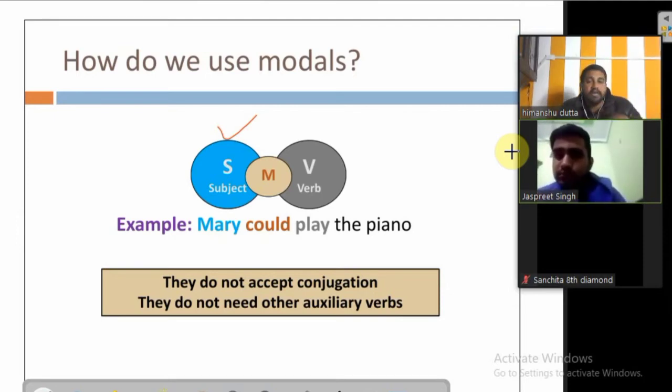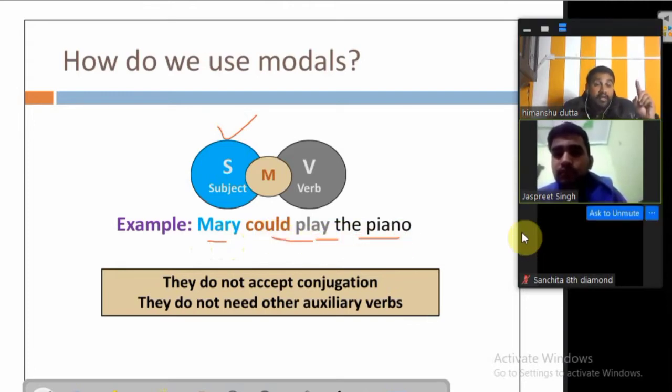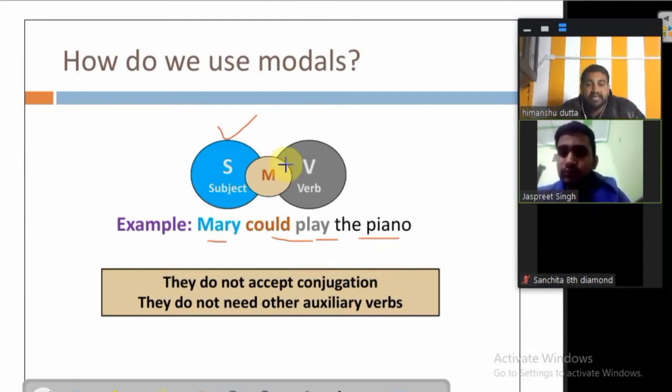For example, the example given is, Mary could play the piano. Mary could, what does it mean? What does it suggest, Jaspreet? मैरी पियानो प्ले कर सकती थी. कर सकती थी. Now she is not able to do that. She is unable to do it right at the moment. But here we are trying to tell you what exactly is the way of writing them. How do we use them in the sentence?